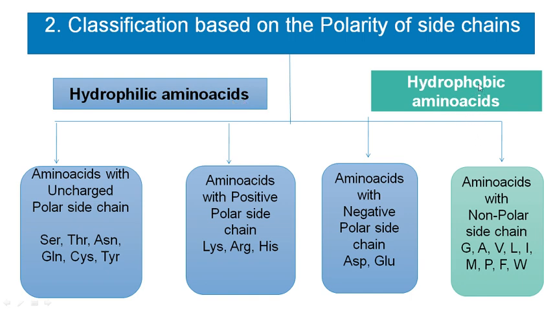Non-polar amino acids come under the category of hydrophobic amino acids. Under hydrophilic you have uncharged amino acids, positively charged amino acids and negatively charged amino acids. Positive means lysine, arginine, histidine. Negative means aspartic acid, glutamic acid. And the uncharged amino acids include the 3 hydroxyl containing amino acids serine, threonine and tyrosine, and 2 amides, asparagine and glutamine, and cysteine, the one SH group containing amino acid.